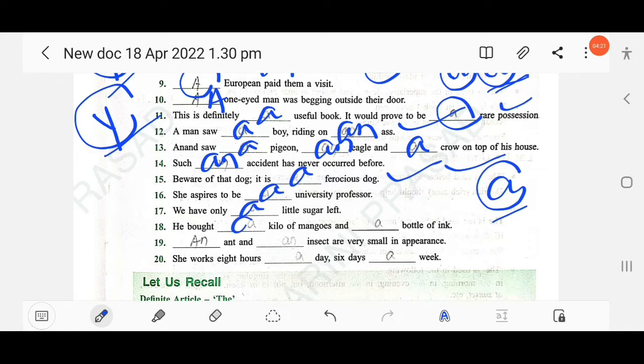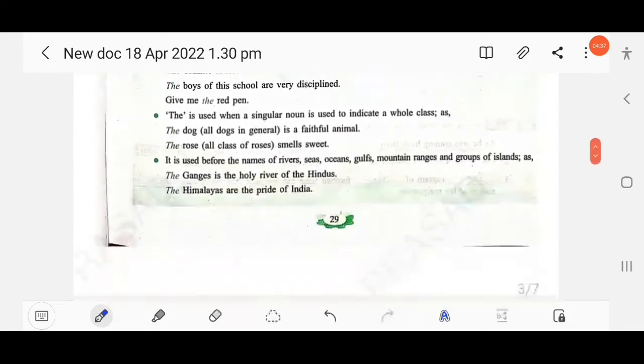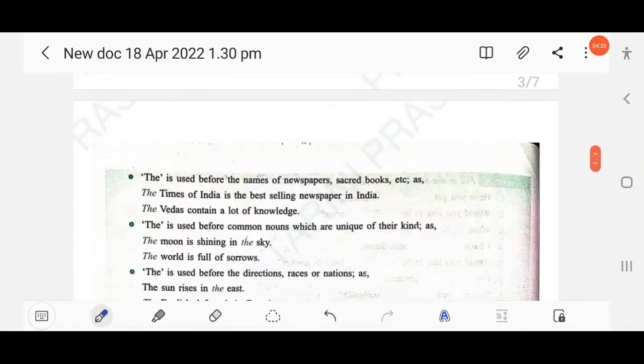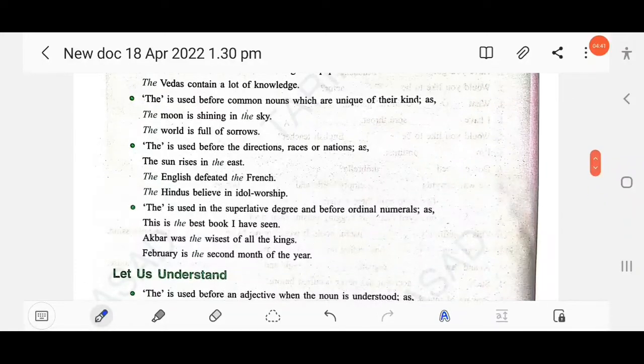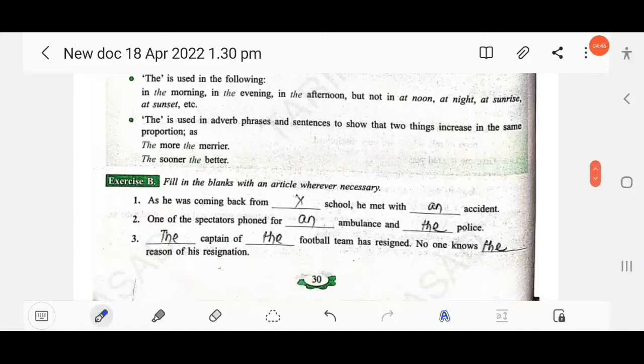He bought a kilo of mangoes and a bottle of ink. Dash ant and an insect are very small in appearance. Then next, she works 8 hours a day, 6 days a week. The next one is the definite article the. Just read out all the uses of the definite as well as the indefinite articles a and the.